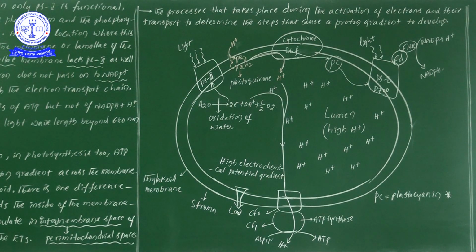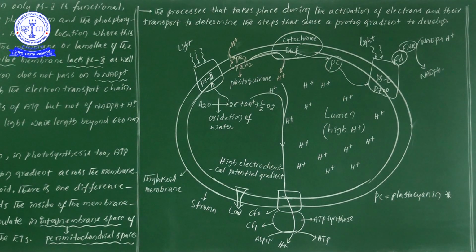Likewise, when this photolysis of water process is going on, automatically within the lumen the proton gradient, or the concentration of the protons, will increase. So the concentration of H plus ions is increased more and more in the thylakoid membrane. What is happening within the thylakoid membrane?